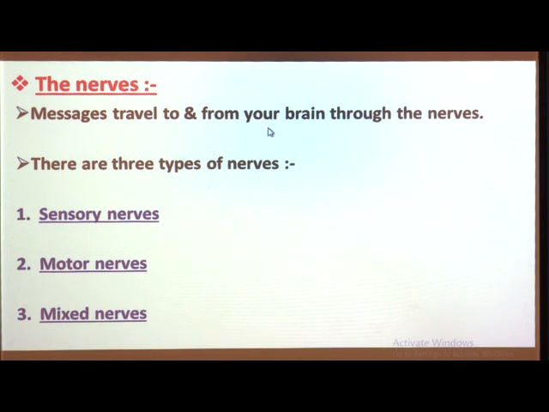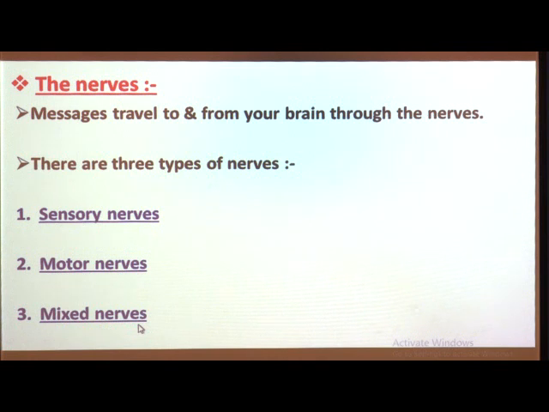Basically, these nerves act like a telephone wire or an electrical wire that carries messages between the brain and the body, just as an electrical wire carries current from the main switch to any other switch. And there are three different types of nerves present in our body: the sensory nerves, then the motor nerves, and at last the mixed nerves.